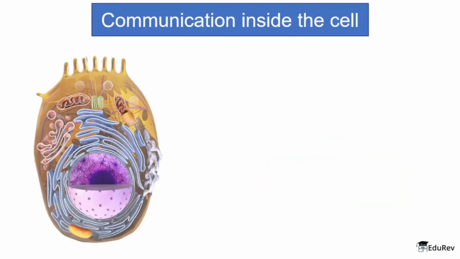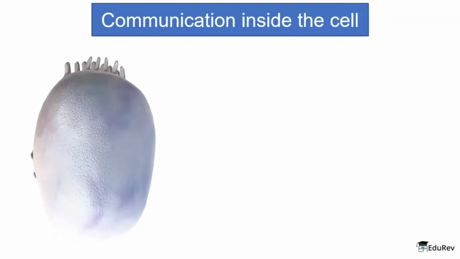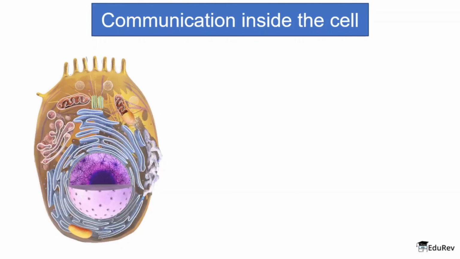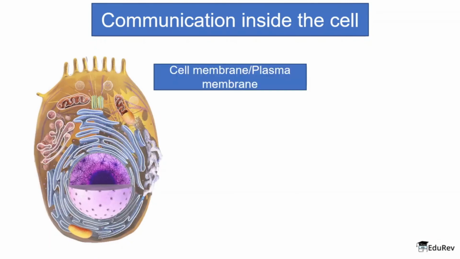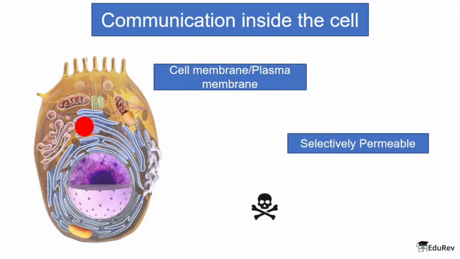Now let's talk about how the communication inside the cell takes place. What we see on our screens is called an animal cell. A typical animal cell is surrounded by a cell membrane or plasma membrane. This cell membrane does not allow the passage of some harmful materials inside the cell, but does allow the passage of some not so harmful or useful ones. That is why it is called selectively permeable in nature.